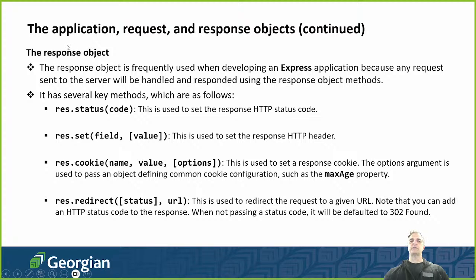And we also have the response object. Response status allows us to respond with an HTTP status code. Status codes are like 400, 404, 500, 304, and a bunch of the ones we've seen before. 401 means unauthorized. 404 means file not found, right? 200 means everything is okay. If you look them up online, there are lots of them.